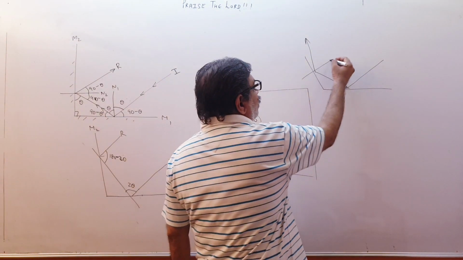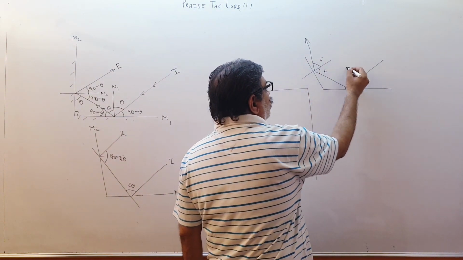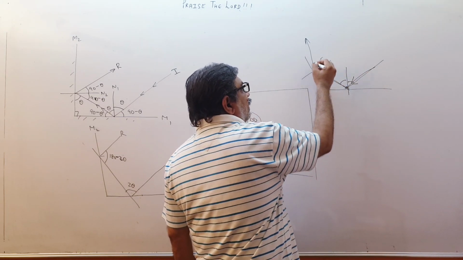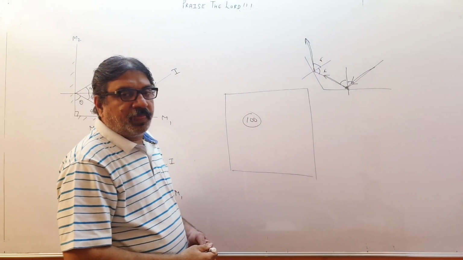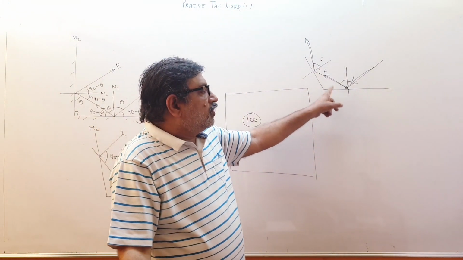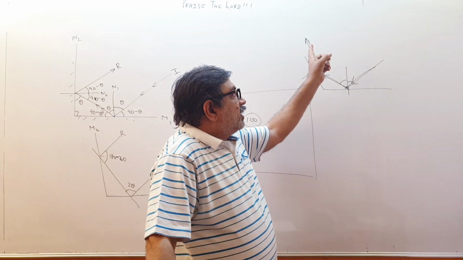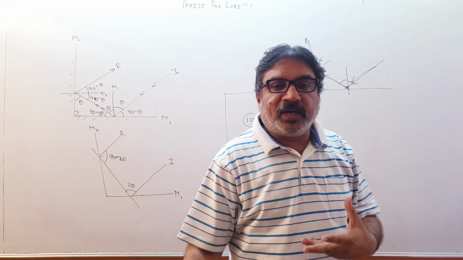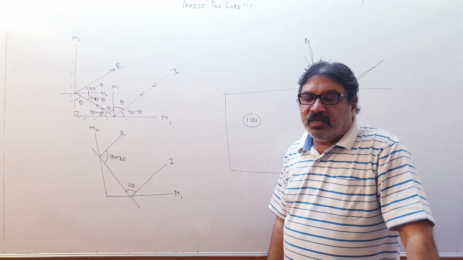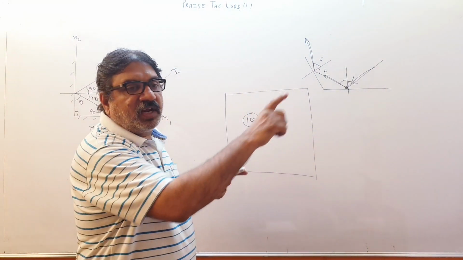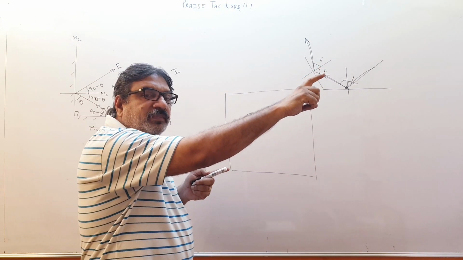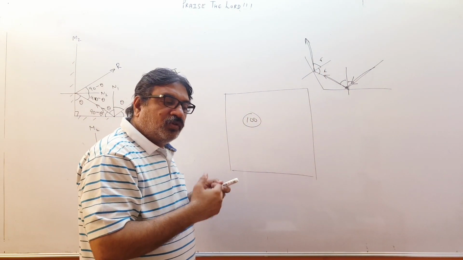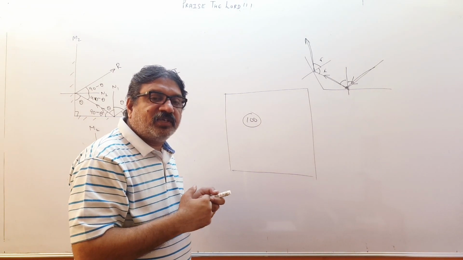See, the angle of incidence is equal to the angle of reflection. Here also i equals r, but the incident ray coming like this gets reflected and then goes in some other direction. So if the angle between two mirrors is not 90, then the reflected ray will not go back in the same direction. But if the angle is 90, it will go back in the same direction. And therefore, when I throw a beam of laser light, it will strike the mirror on the moon surface and come back to me in the same direction. So we will see how much time the light has taken to come back.